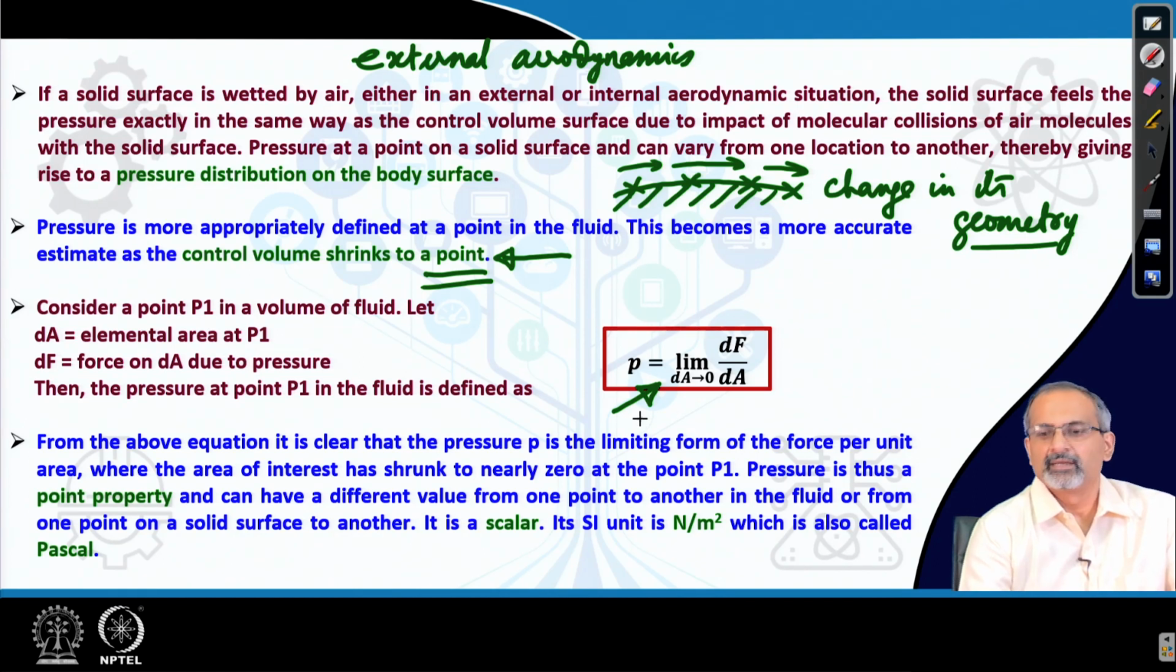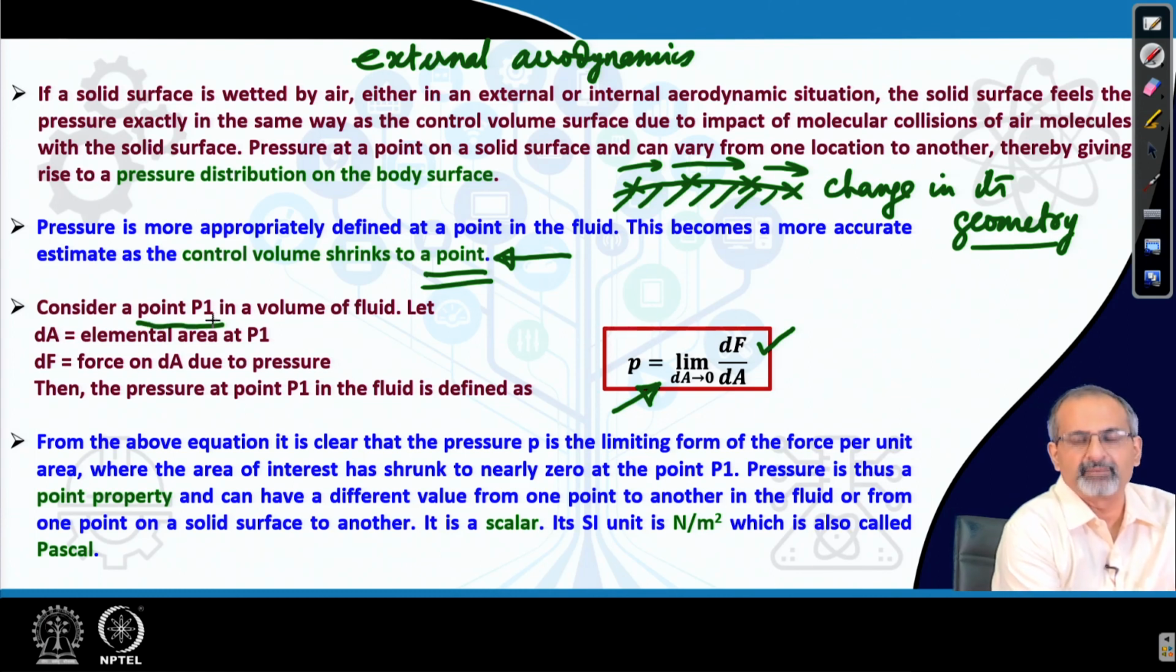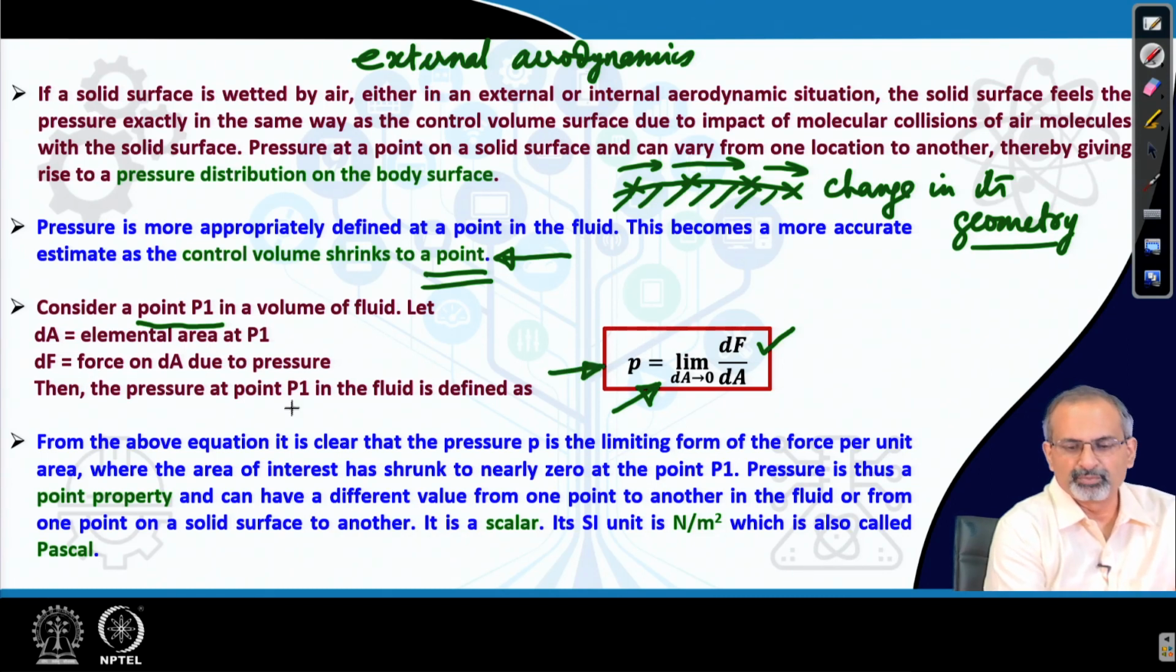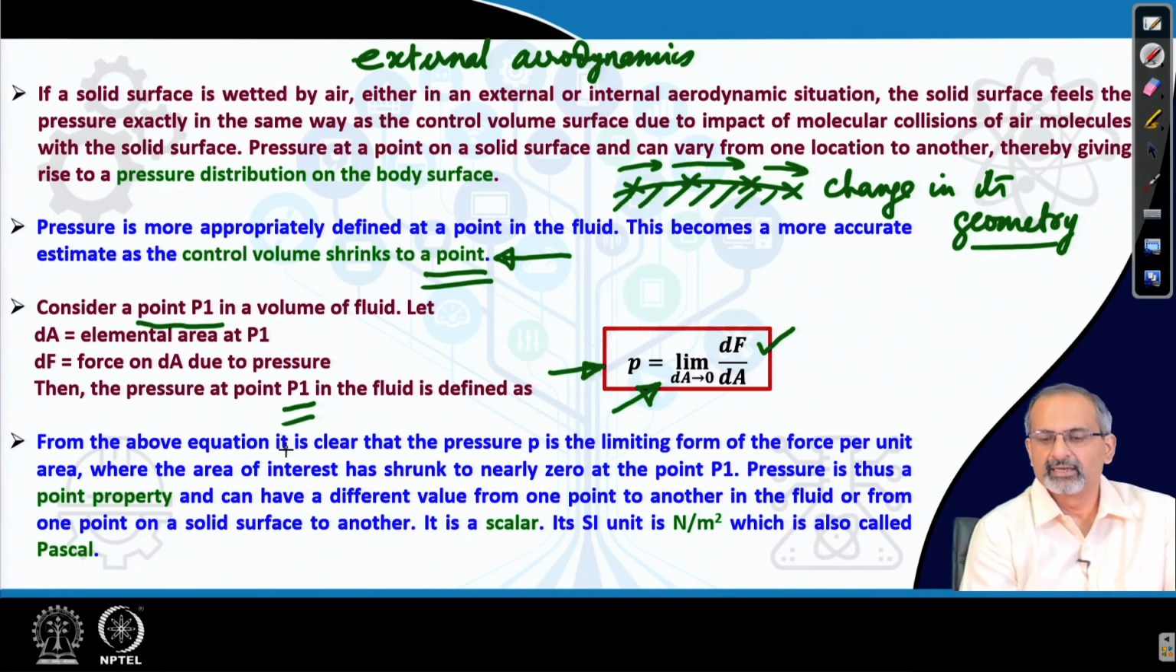So, in the limit, the ratio dF/dA will actually give you the pressure, where dF is the force on the differential elemental area and the elemental area itself is dA. You are defining it at a point practically, because the control volume has shrunk to such a small quantity that you are almost located at a point rather than over a finite volume. So, the pressure now gets defined at the point P1 using this equation. So, P1 is a general point and therefore, it gets defined at each and every point in the flow field using this approach.